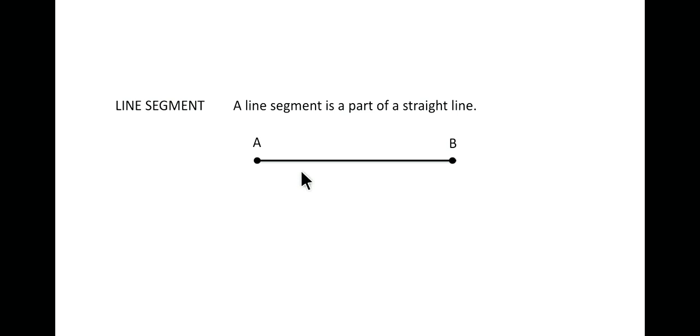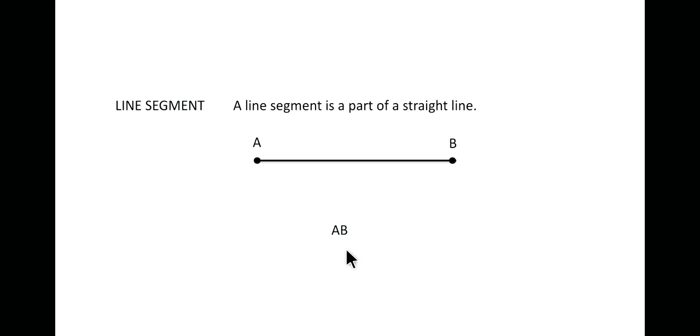So unlike a line AB, a line segment AB will have a fixed length, whereas a line AB will have a length which is infinite, which will go up till infinity. So over here a line segment has a fixed length, and thus the line segment AB is just written as AB. We don't need to draw anything on top of it.